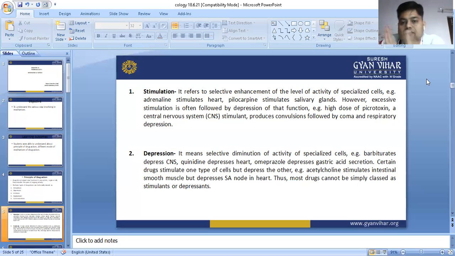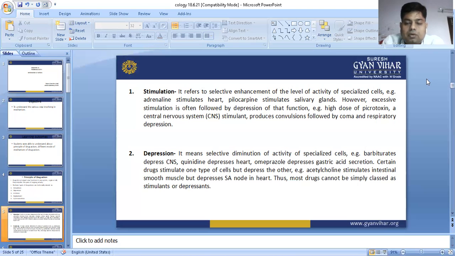What is convulsion? Convulsion is excessive stimulation of the CNS. So the patient may suffer from epilepsy and respiratory depression. What is respiratory depression? The patient is unable to take a normal breath. That is called respiratory depression.